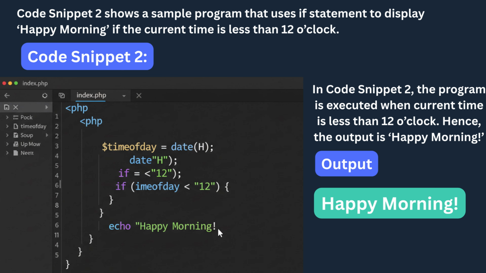What makes this example especially valuable is that it shows how if statements can go beyond simple numeric comparisons or user-provided values. They can work with system information, environmental data, or even external inputs, making PHP capable of creating intelligent and context-aware applications. With this snippet, learners can clearly see how an if statement links a real-world scenario, time of day, to a functional program output.